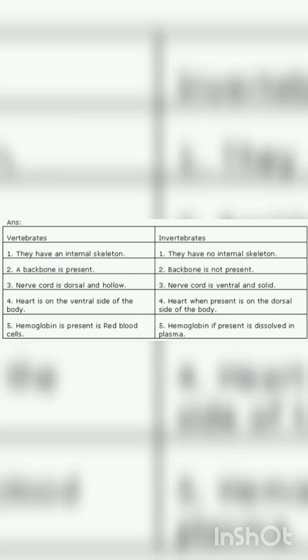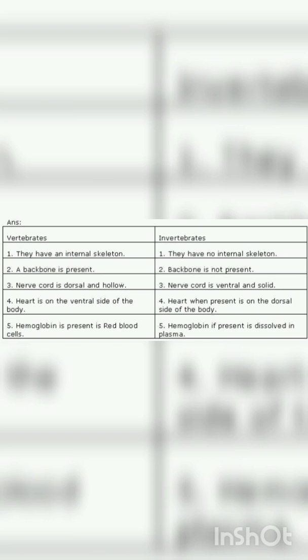Vertebrates have an internal skeleton. We are vertebrates. Our skeleton is inside our body, whereas invertebrates do not have an internal skeleton. Backbone is present. We all have backbones, so all vertebrates have backbones, but invertebrates do not have a backbone.